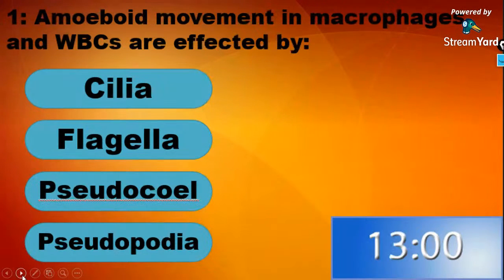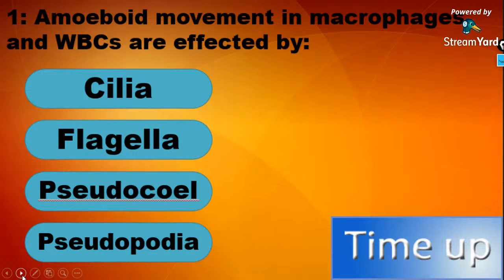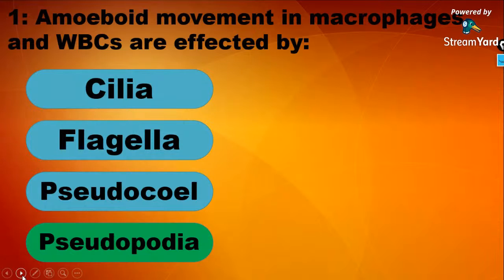First question, 15 seconds on your screens right now. Amoeboid movement in macrophages and WBCs is affected by cilia, flagella, pseudocoel, or pseudopodia. Let's see the correct answer. The correct answer is option D, pseudopodia.